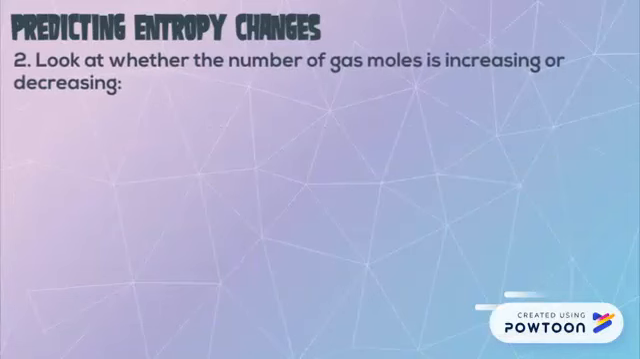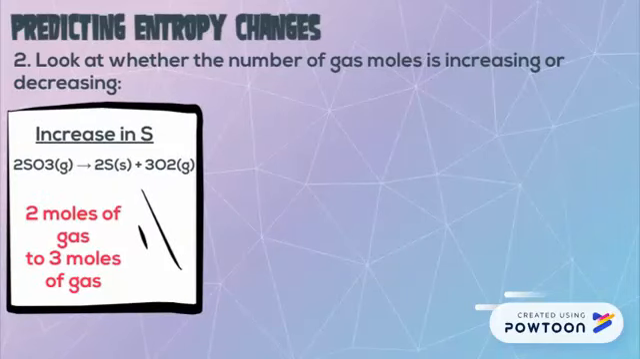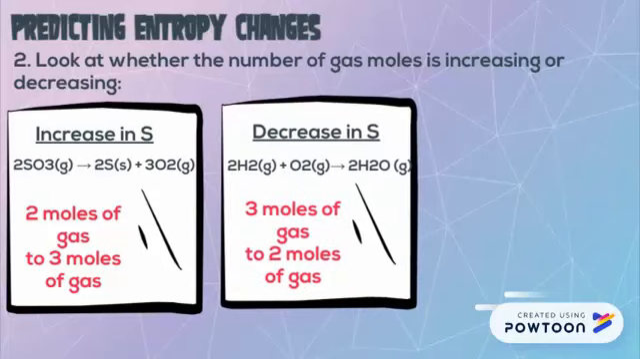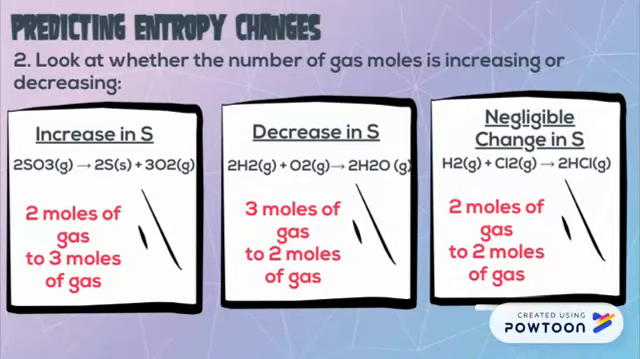Our second rule is we want to look at the number of gas molecules on our reactant to our product side. If the number of gas molecules increases, our entropy should increase. If the number of gas molecules decrease, our entropy should decrease. And if there is no change, then our entropy will stay the same.